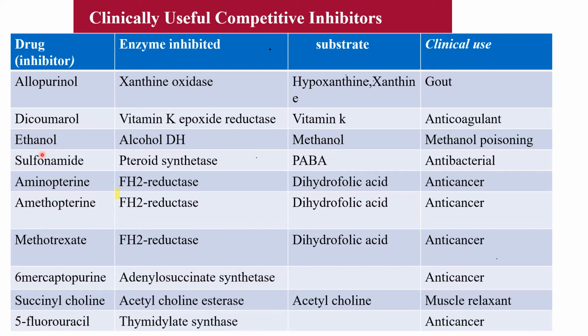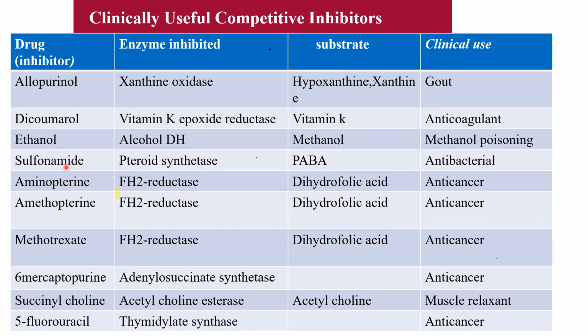Ethanol is the regular alcohol, and methanol is an impurity in the ethanol. So if accidental consumption of methanol occurs, then methanol is metabolized by alcohol dehydrogenase, and this alcohol dehydrogenase is inhibited by ethanol. Ethanol and methanol are structurally similar to each other, and therefore in methanol poisoning, ethanol is used as a drug.